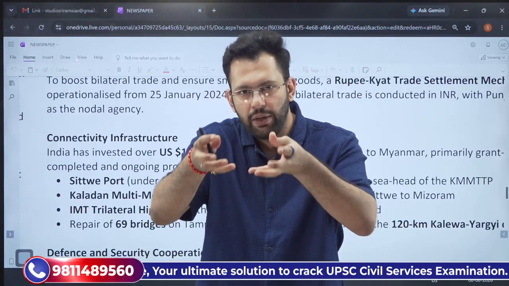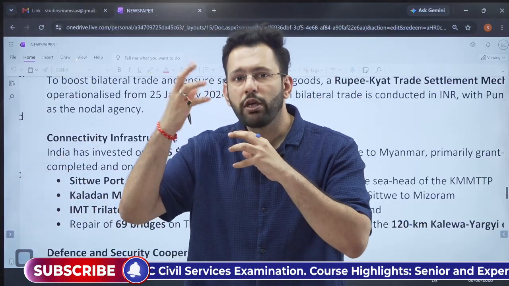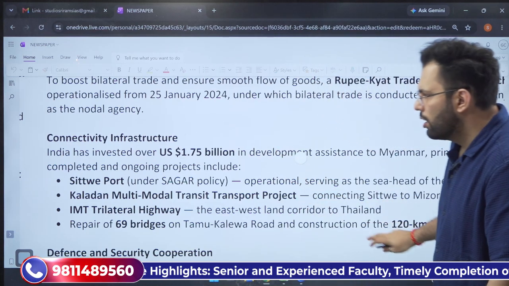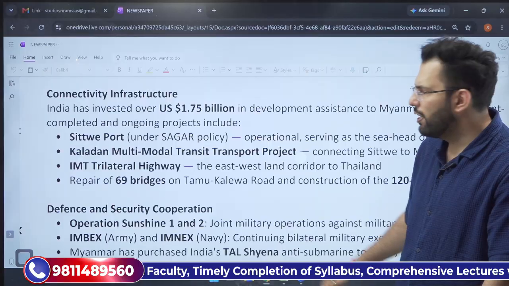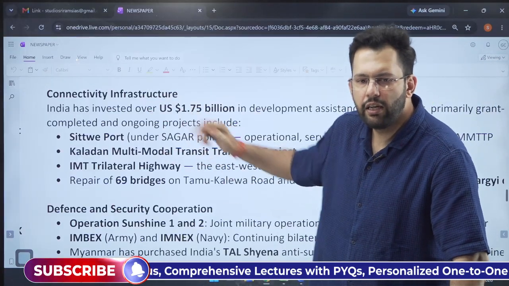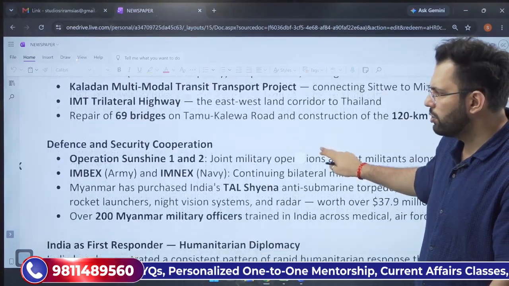All of this has been developed by India in Myanmar to give a boost to connectivity and also to ensure India's connectivity to its northeast. Then we have also developed the IMT highway, the trilateral highway between India, Myanmar and Thailand, further increasing our connectivity with the northeastern states and also with what we call the Southeast Asian states.